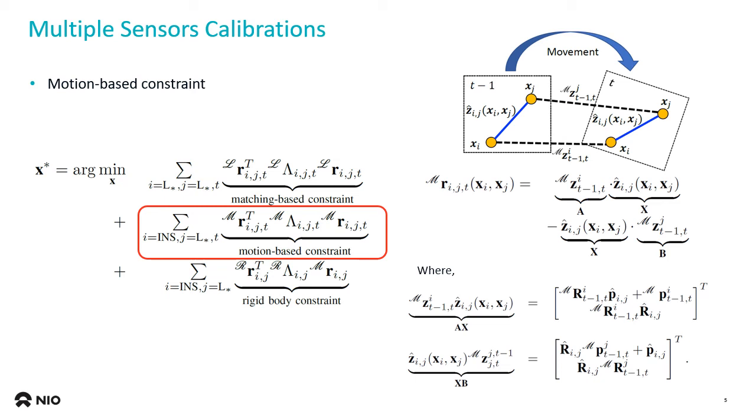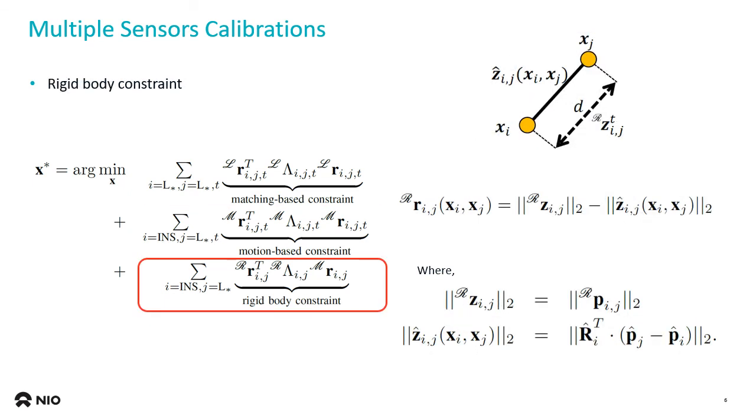As I mentioned before, the vehicle motions are limited, so this constraint has some ambiguity. For example, we could not measure the Z elements if we don't have any up and down motions. However, car platforms usually move on flat ground, so there is only a little up and down motion. Therefore, we add an extra constraint called rigid body constraint.